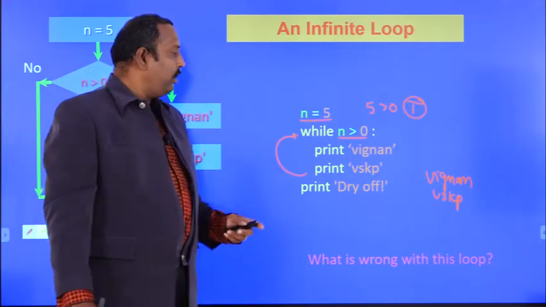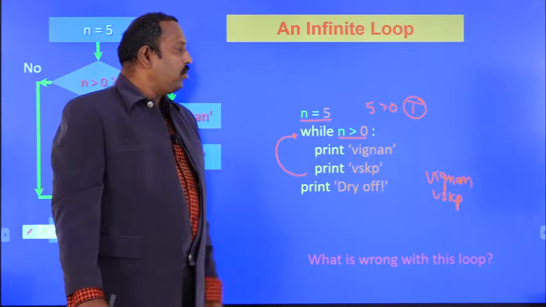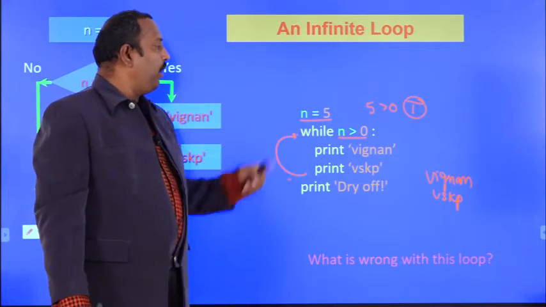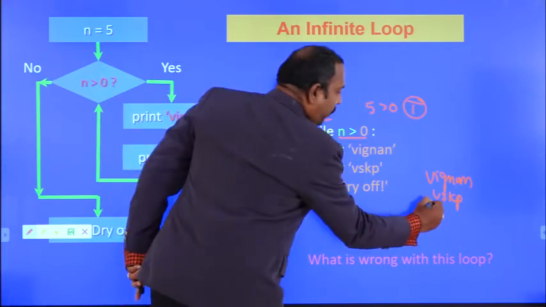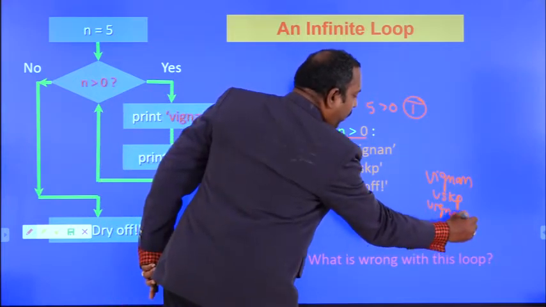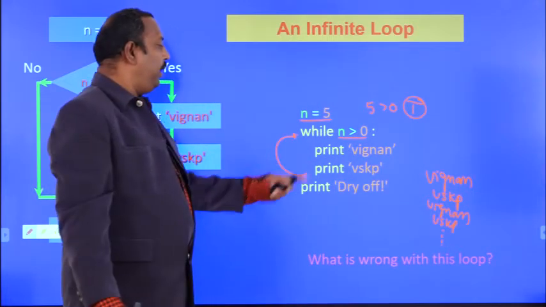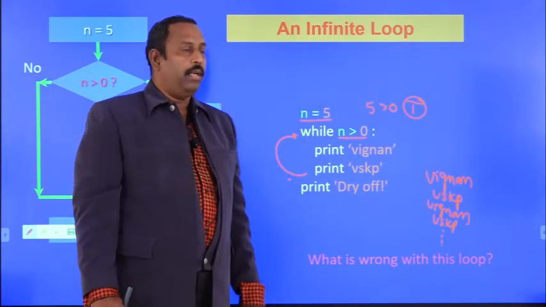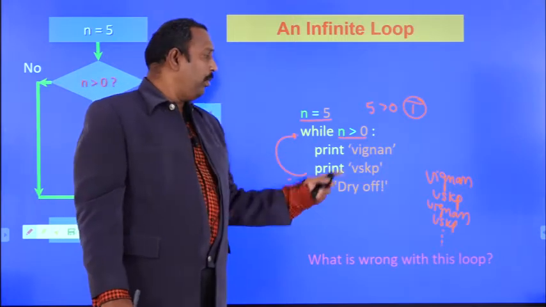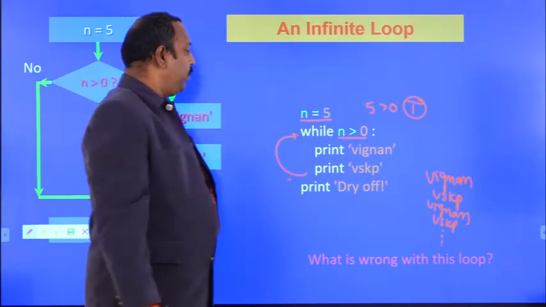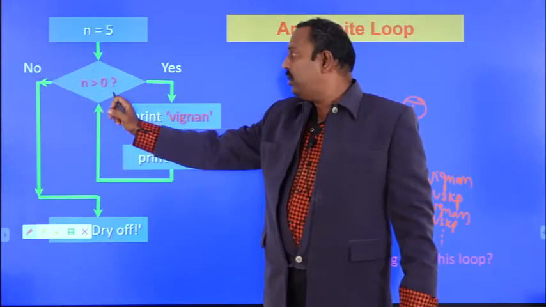The n value is not updated here. n is a loop variable, but n is not updated here. Again n will be 5 only. 5 greater than 0. Condition again true. Again it will print Vignan and VSKP, and this will be repeated how many times? It will repeat infinite times, because n is not updated here. That's why it will go to an infinite loop. When coming to the flow chart here, n equal to 5. 5 greater than 0, condition is true.